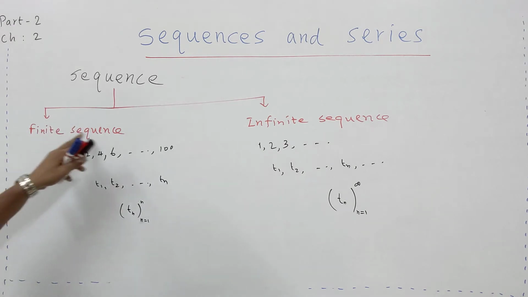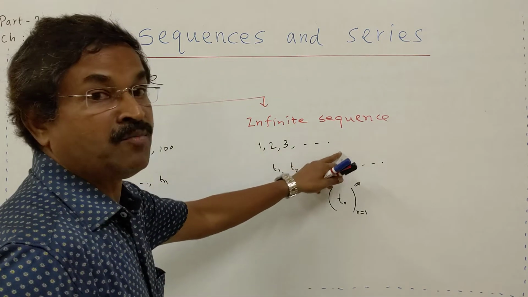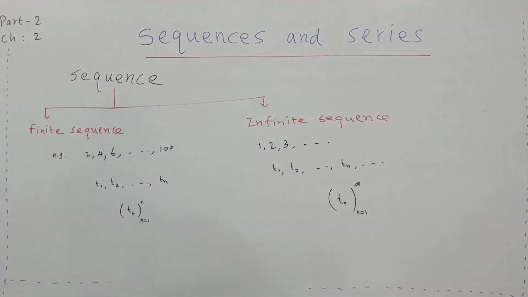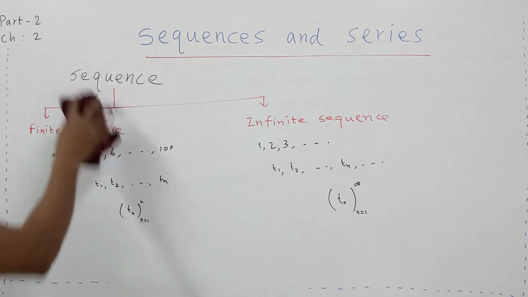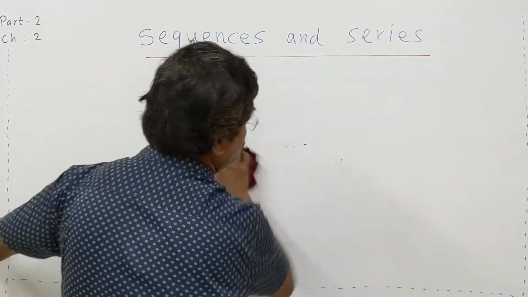Sequences are classified as finite sequence, which will come to an end, and infinite sequence, which will not come to an end. It will not be terminated, whereas here it will be terminated. So this is the introduction to sequence for you.